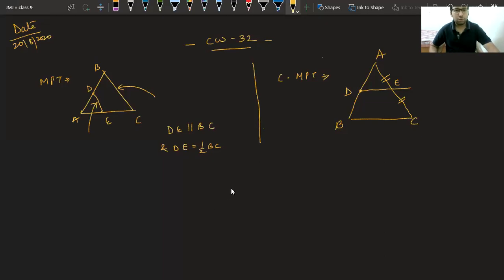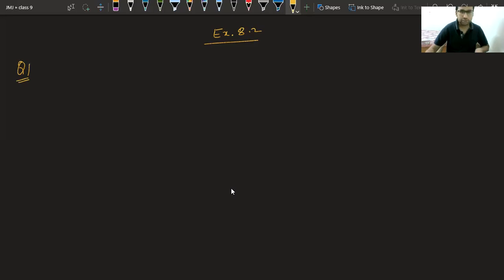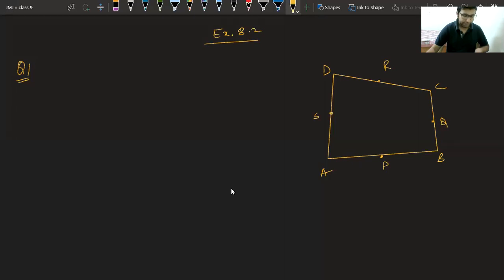Okay, now let's start the questions. I've already put the solution of the first 4 questions on YouTube. Still, let me give you a hint. Exercise 8.2, question 1. ABCD is a quadrilateral in which PQRS are midpoints. So, first draw a quadrilateral ABCD, where P is the midpoint of AB, Q is the midpoint of BC, R is the midpoint of CD, and S is the midpoint of AD.